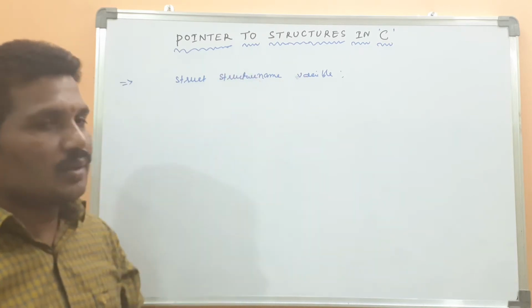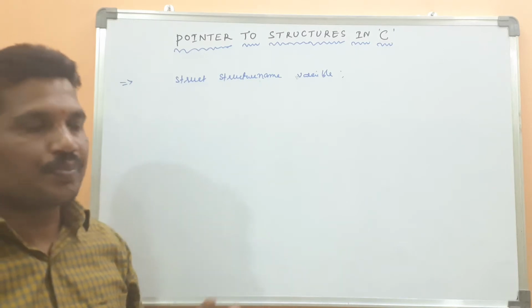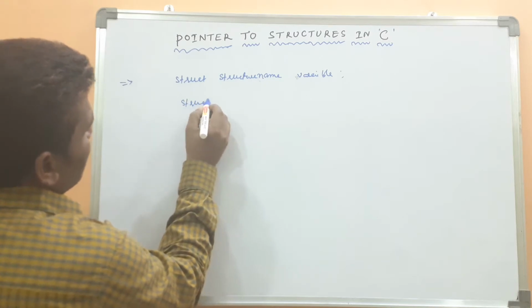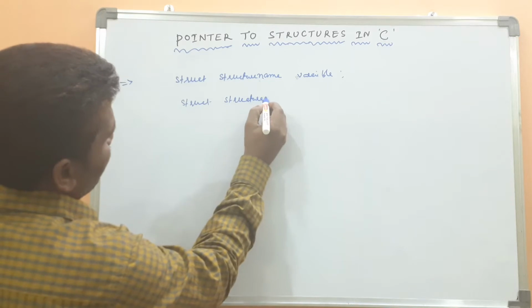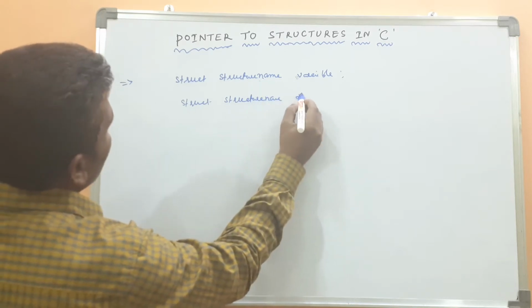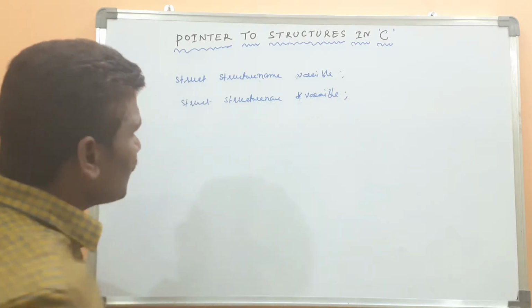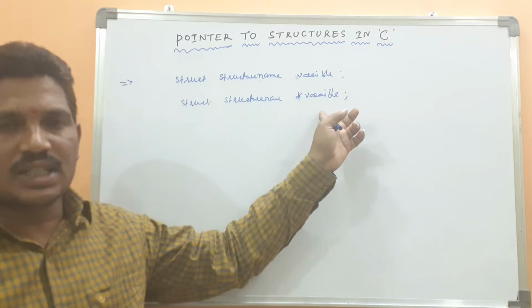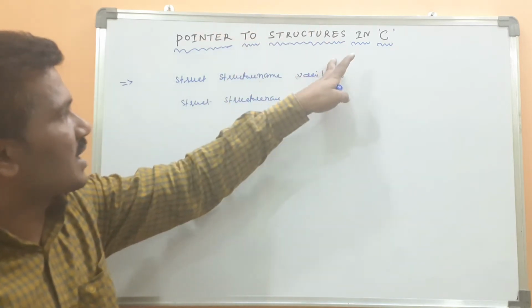But how do you declare the pointer structure variable? Nothing changes: same struct and structure name, then pointer variable. This is the normal structure variable, this is the pointer structure variable. That is how the pointer is used in the structure.